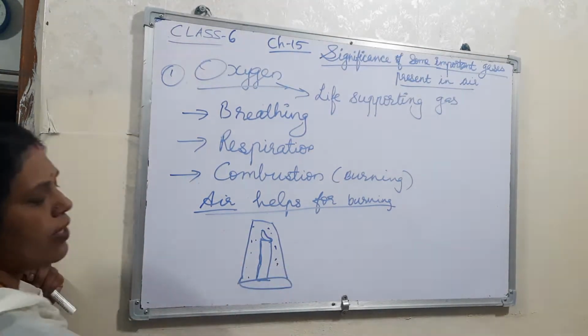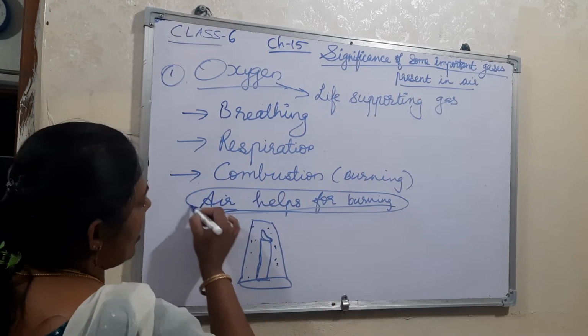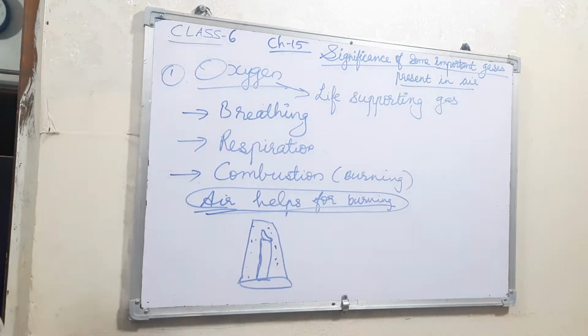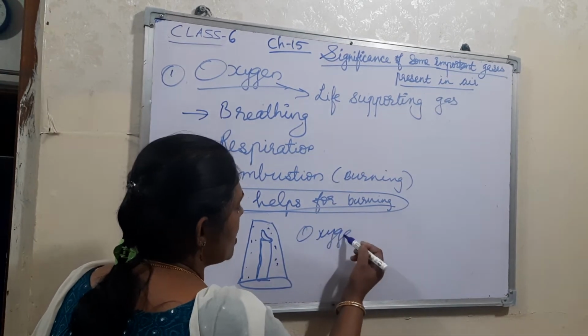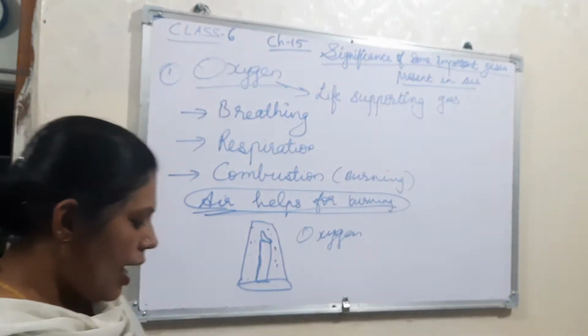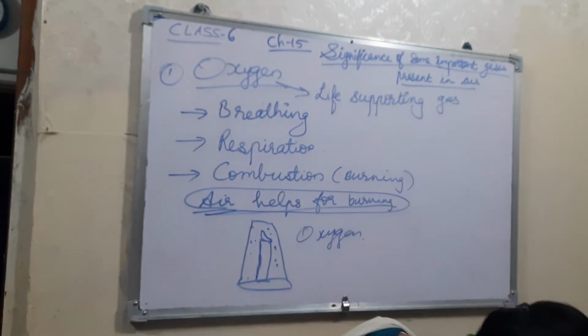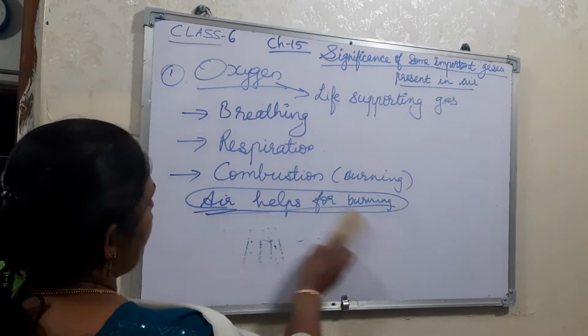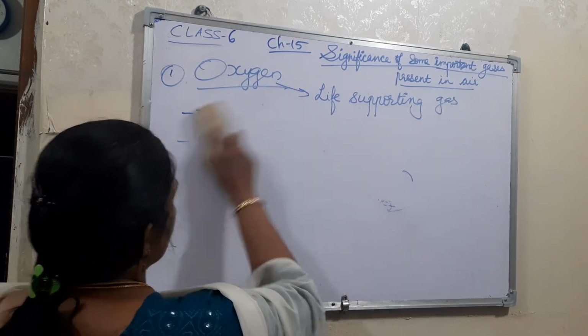From this activity, we can say that air is required for burning. Which air? Oxygen. Oxygen is required for burning things. And the next one: oxygen we are using, and carbon dioxide we are giving out.